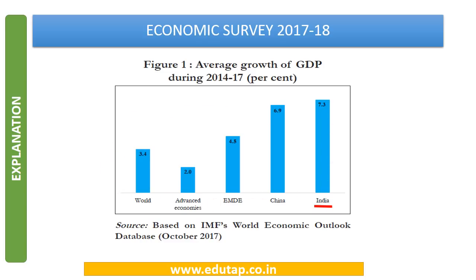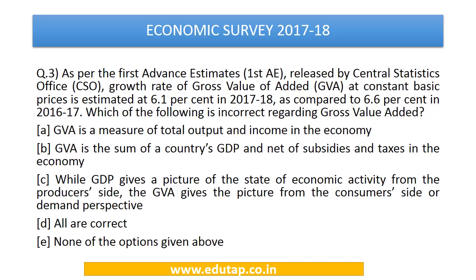As per the first advanced estimate released by CSO, growth rate of GVA or gross value added at constant basic prices is estimated at 6.1% in 2017-18 as compared to 6.6% in 2016-17. Which of the following is incorrect regarding gross value added? So in this question we have presented some basic information which we have directly extracted from the economic survey, and we have asked the question on the concept involved, that is gross value added.